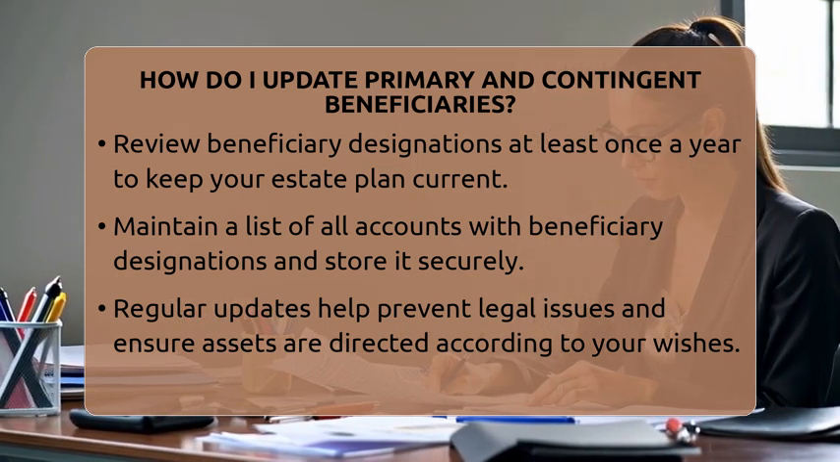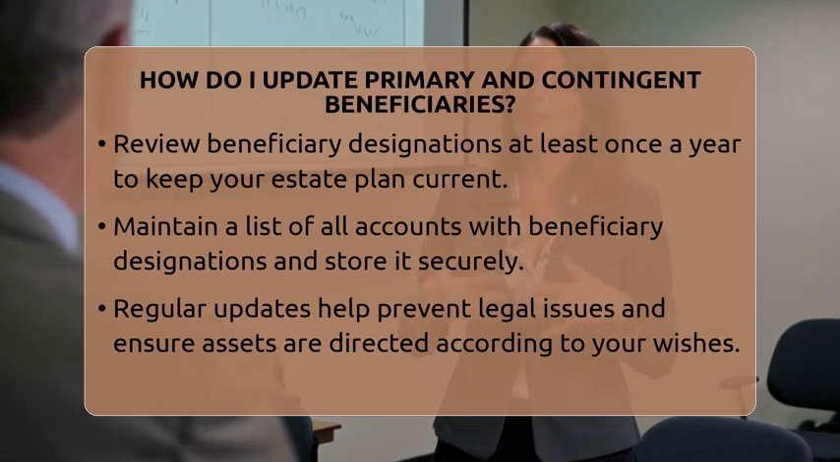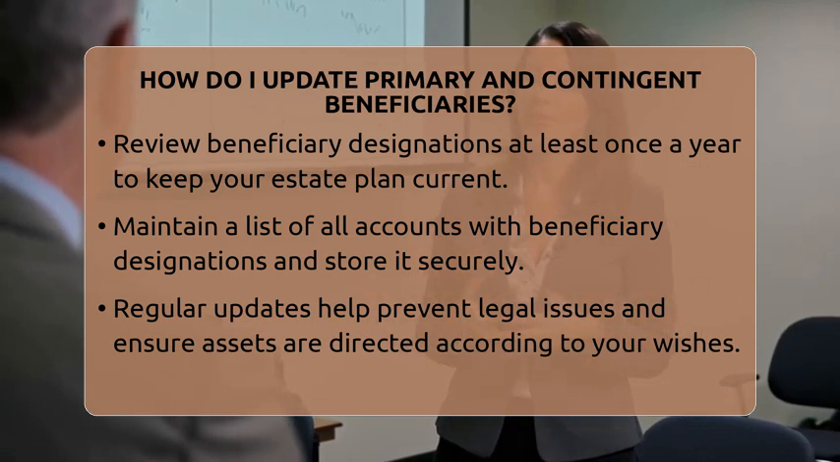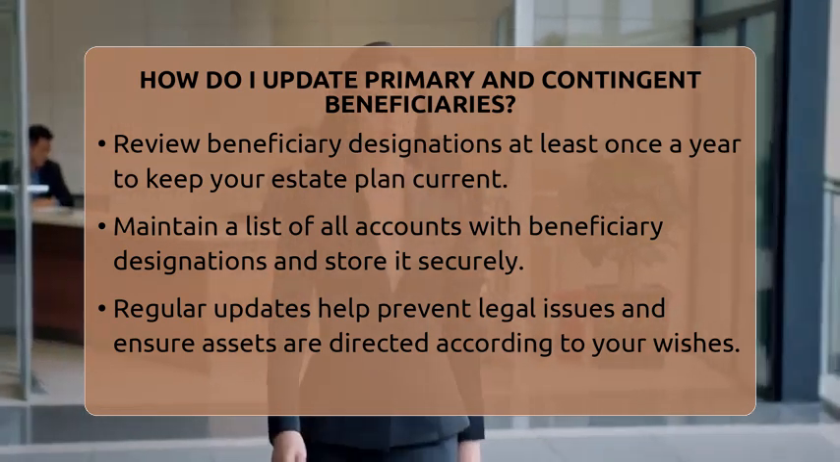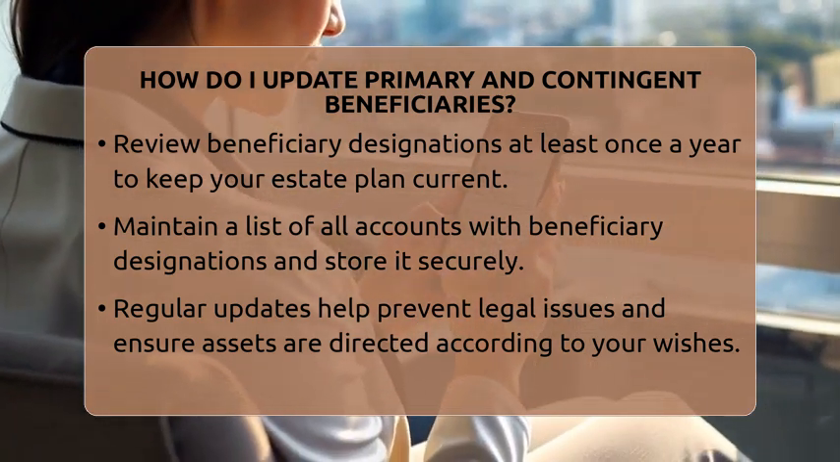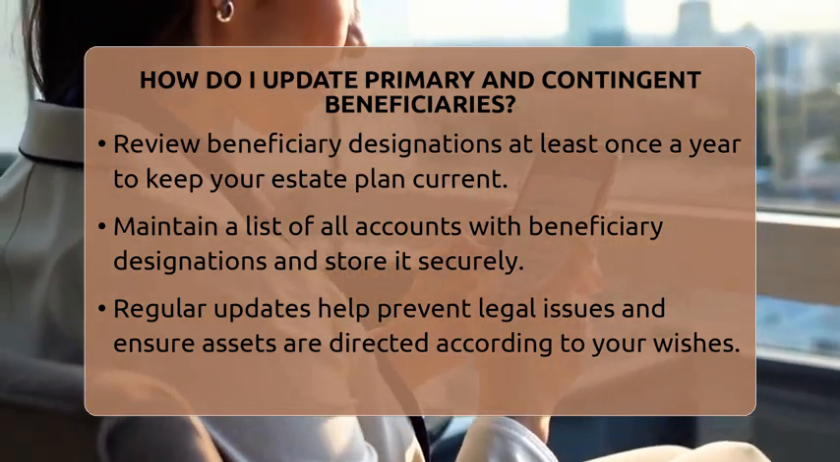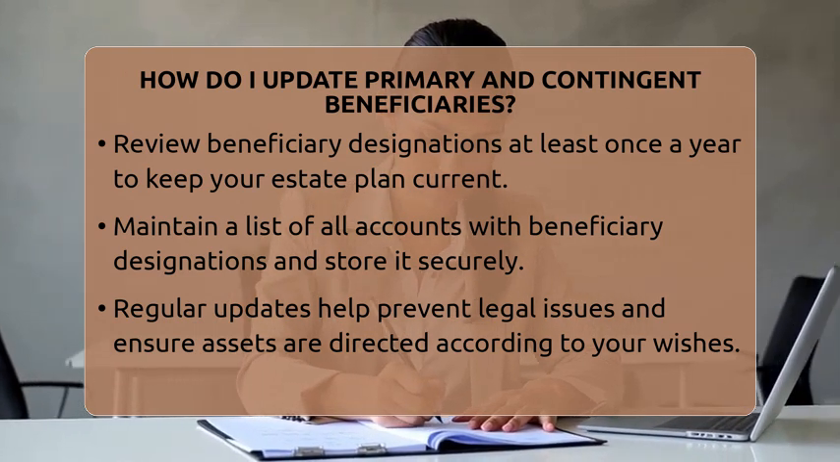It's also smart to review your beneficiary designations at least once a year. Life changes happen often, and regular checks help keep your estate plan current. Make a list of all accounts with beneficiary designations and store it somewhere safe. Inform your executor or a trusted family member where these documents are kept.